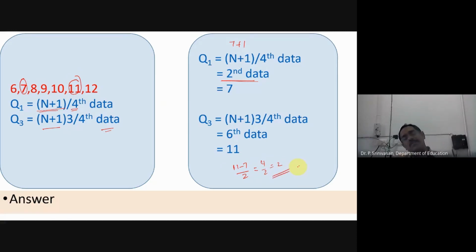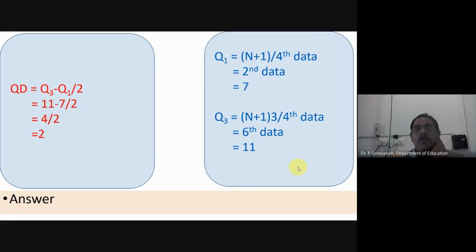So the spread in the middlemost scores is around 2 numbers. Collectively, in the middle, there is a difference of around 2. This is how we find it. So now you have your answers on the left.